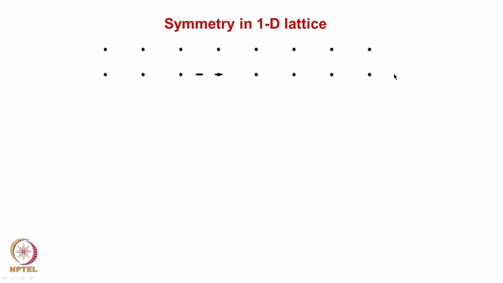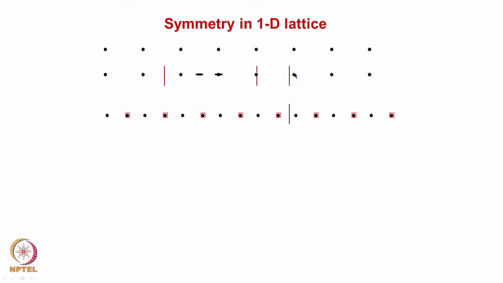What else do you see other than a twofold rotation? Anything else in this? Any other symmetry operation? Mirror. Yes. If I put a mirror here, or anywhere on a lattice point, okay, it will come to an identical mirror reflection. Or if I put a mirror midway between, lying on the XZ plane, then also it will be, right. These are all the positions. Suppose I put a mirror here, then what will happen?